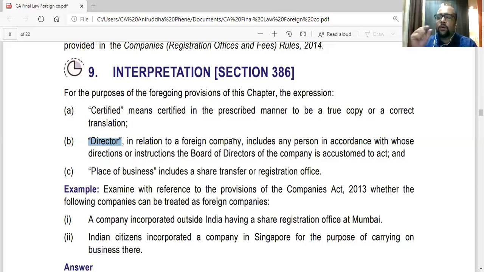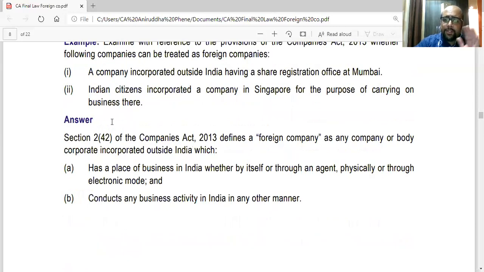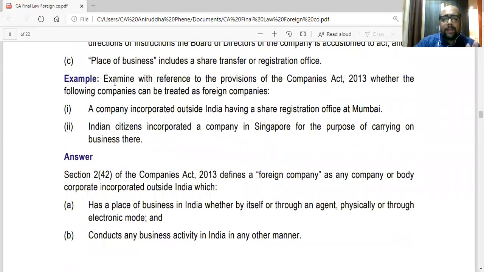So if a company incorporated outside India has a share transfer office in India, still we will say it has a place of business in India and is conducting business in India. So that is an inclusive definition. There is an example they have given here, which might be asked in the exam as well. Such a question can come: examine with reference to the provisions of the Companies Act whether the following companies can be treated as foreign companies. You have to just say whether yes or no, along with the provisions, whatever you know about foreign companies.